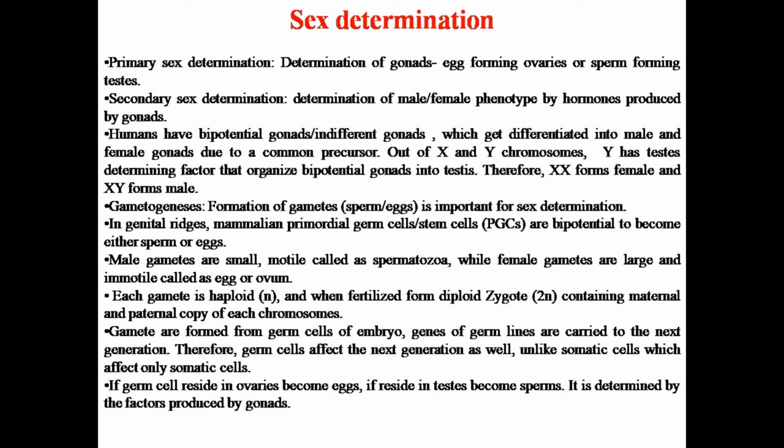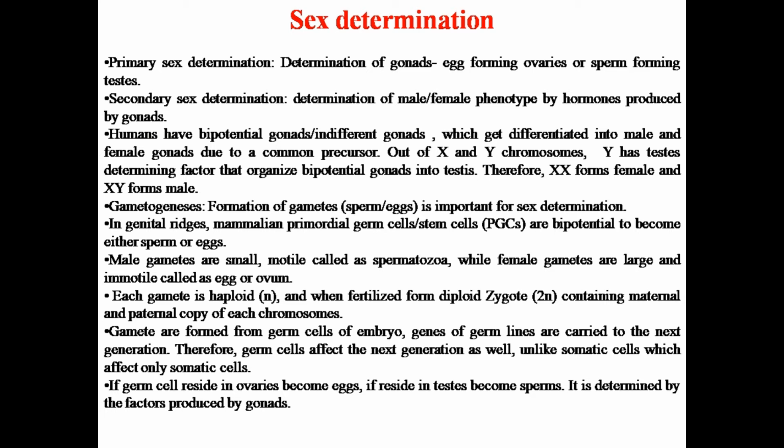Now humans have bipotential gonads or indifferent gonads. So initially the gonads can become either male or female, but due to some common precursors they get differentiated into male and female gonads. Out of the X and Y chromosomes, Y has a testis determining factor, which leads to the formation of the gonad into testis.